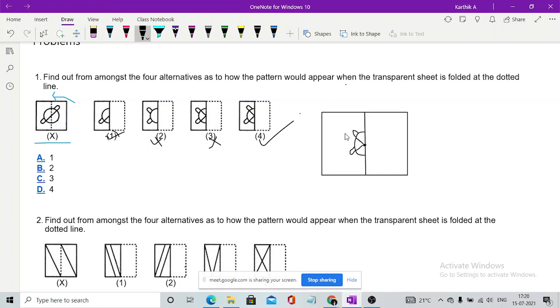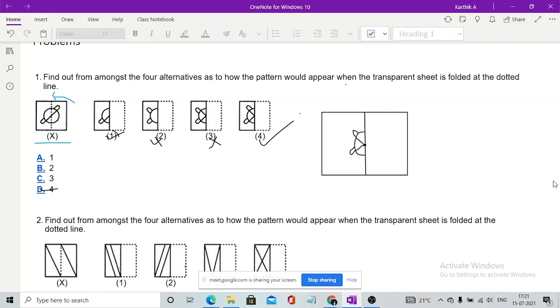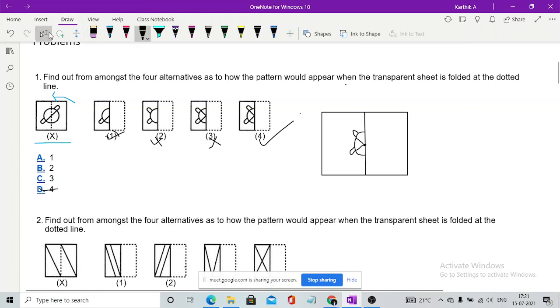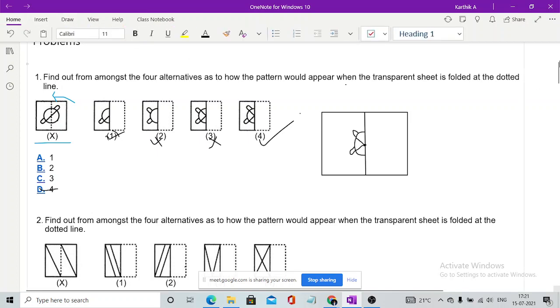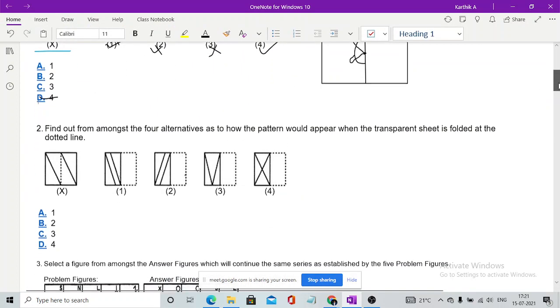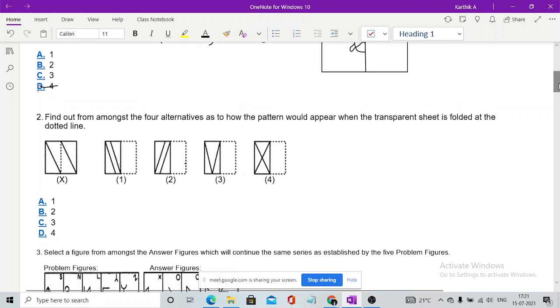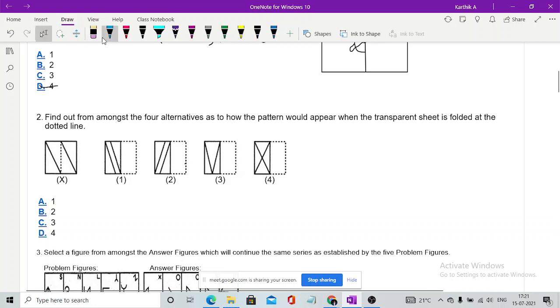Now, moving to the second question. I think you guys got the answer. The option is D. Moving to the second question. It is quite similar. The question is quite the same. Find out from amongst the 4 alternatives how the pattern would appear when the transparent sheet is folded at the dotted line. So this is the point where you fold the line. Fine. This is where you fold the line. You have to fold it in this part such that the right part should go to the left part.